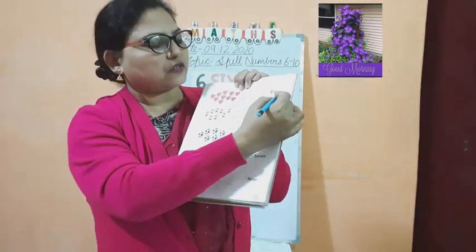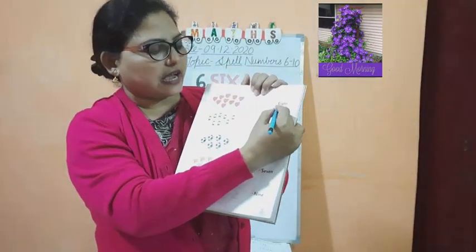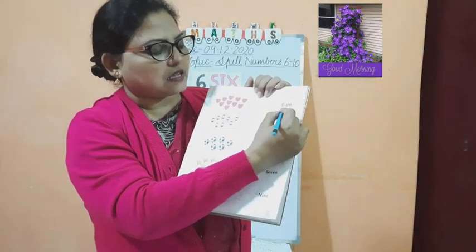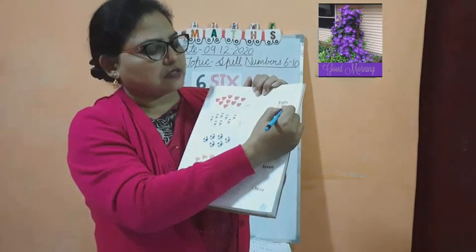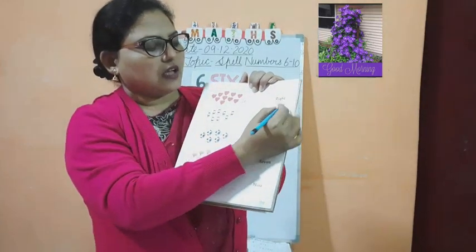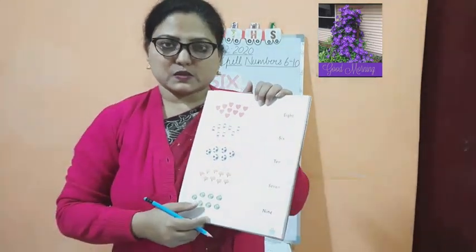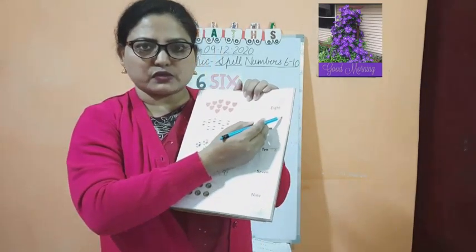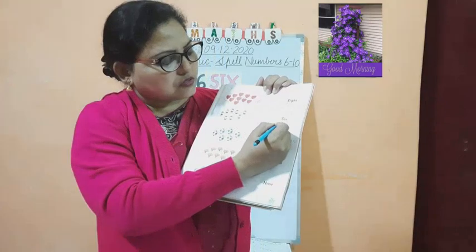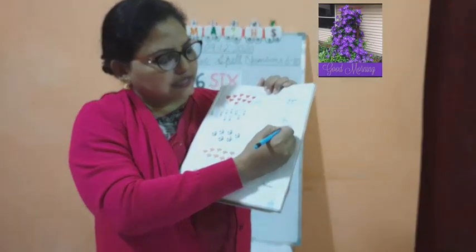In front of that you can write, or down also you can write. First spelling is EIGHT. Now you have not learned the small letters, so I am writing with capital letters. You will do the matching. So 6 here, SIX, 6.